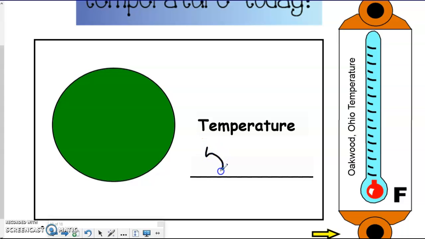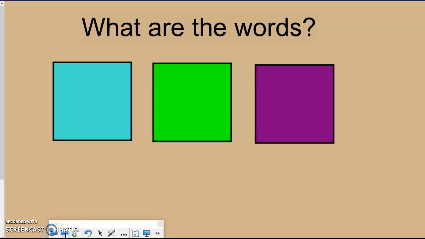Try and go all the way down to the line. Uh-oh. It's 5 and 9. Boys and girls, I am not actually using a pen to do this. I'm using my laptop. So sometimes my handwriting is not very pretty because it's extra tricky to do on my laptop. All right, so I wrote 59 and I made sure to label it degrees. 59 degrees, it's getting warmer. I'm hoping that it keeps getting warmer, like I said before, so we can hopefully go outside for a picnic.